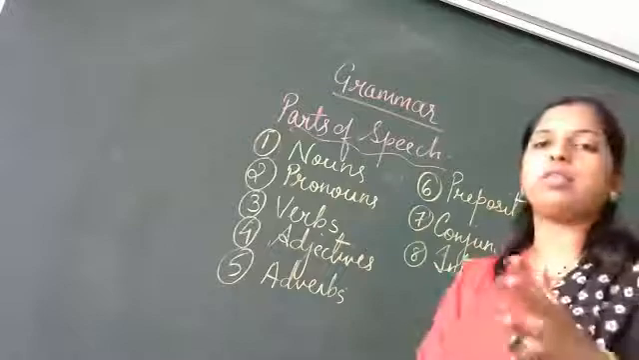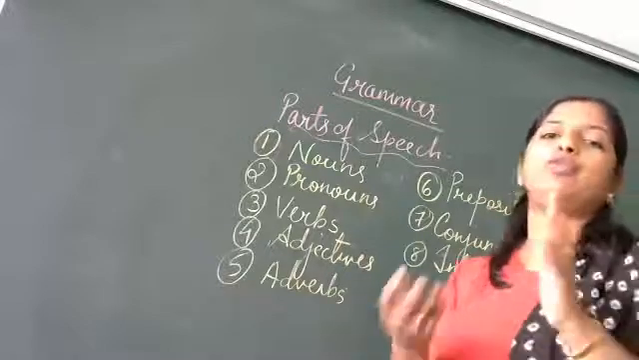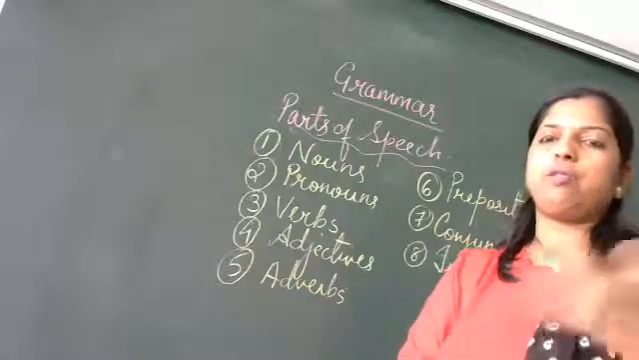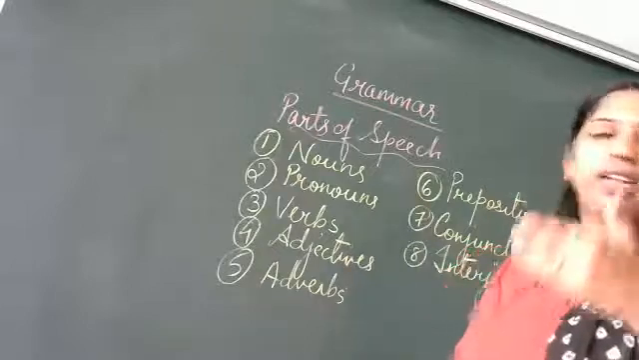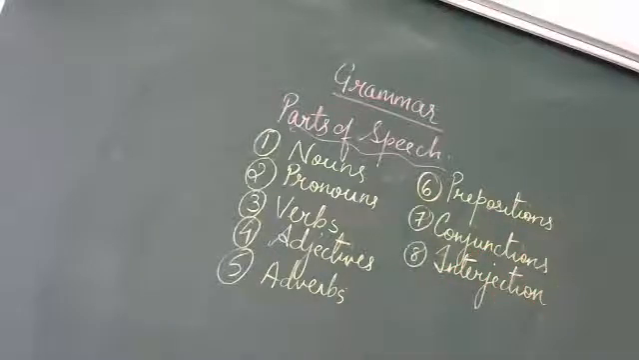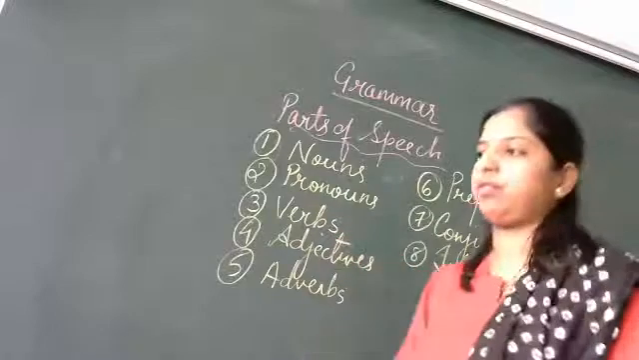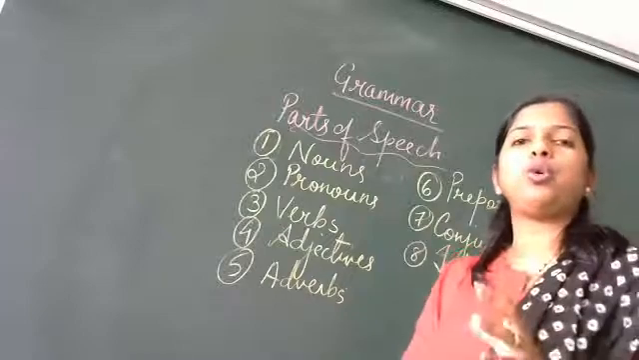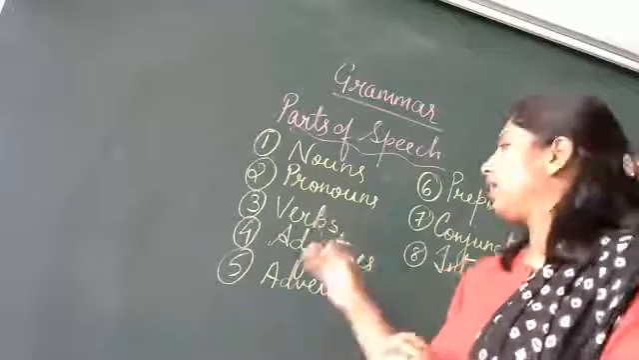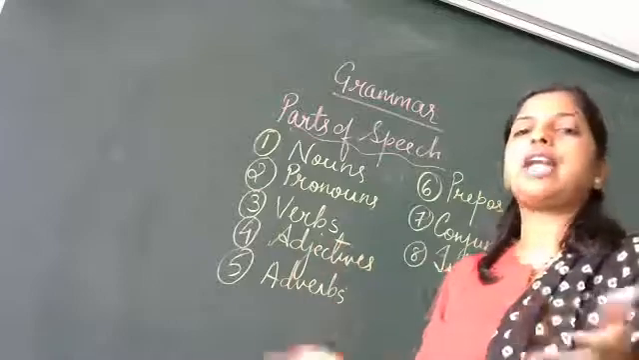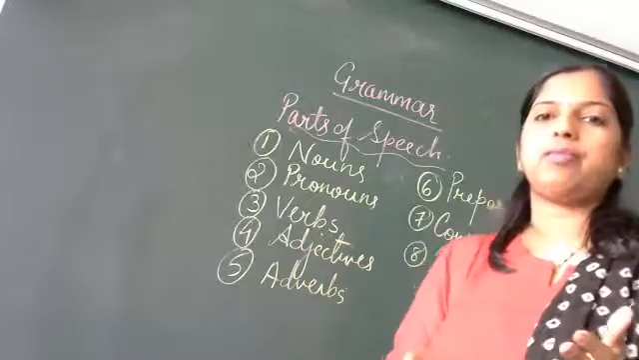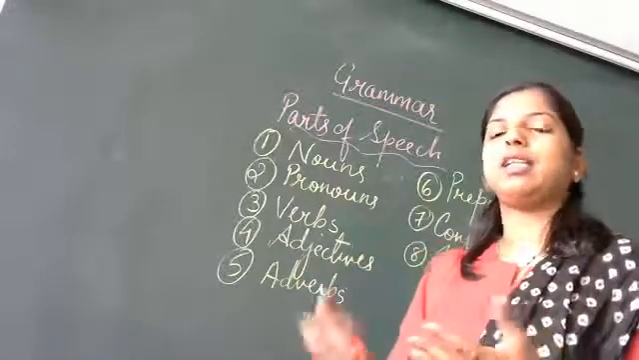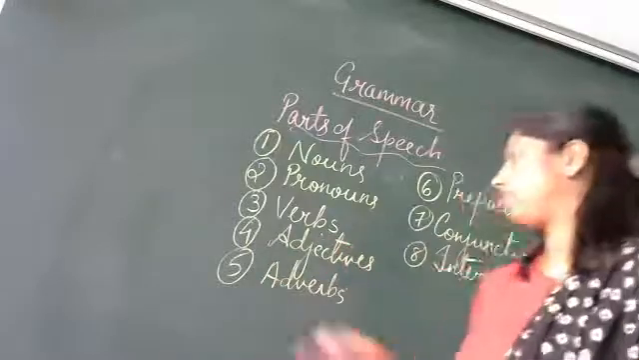Then we have pronouns. What is a pronoun? The word which we use instead of a noun. Then again we have kinds of pronouns: possessive, demonstrative. We have n number of pronouns also. Next we have verbs. What are verbs? Simple action words. The words which show you action are called verbs. Adjectives. What are adjectives? Describing words, describing a person: tall, short, rich, poor, happy, sad. All these words are adjectives.